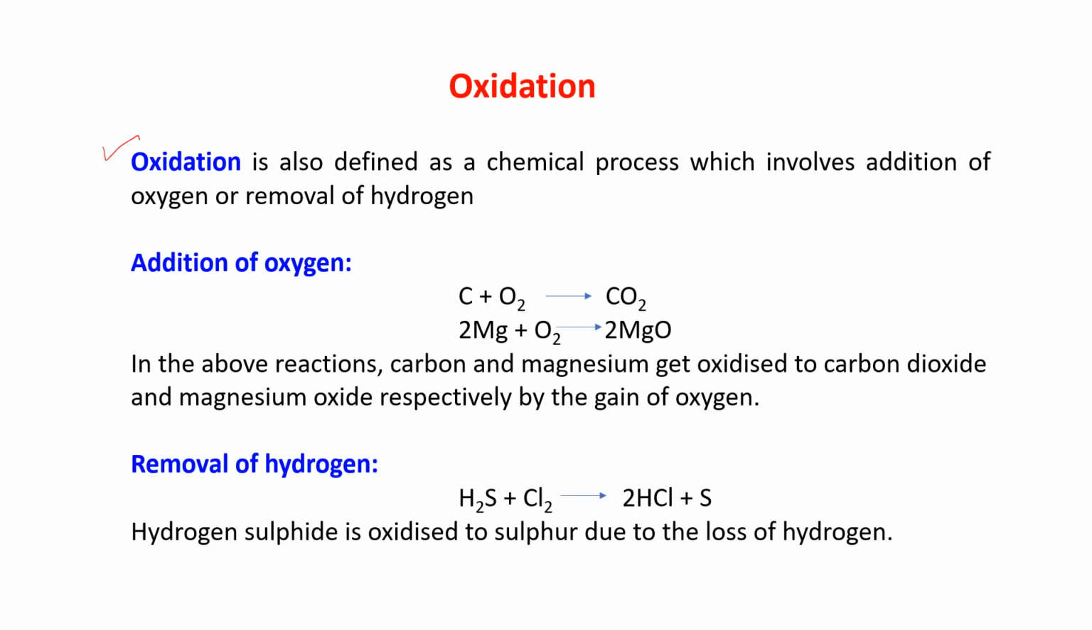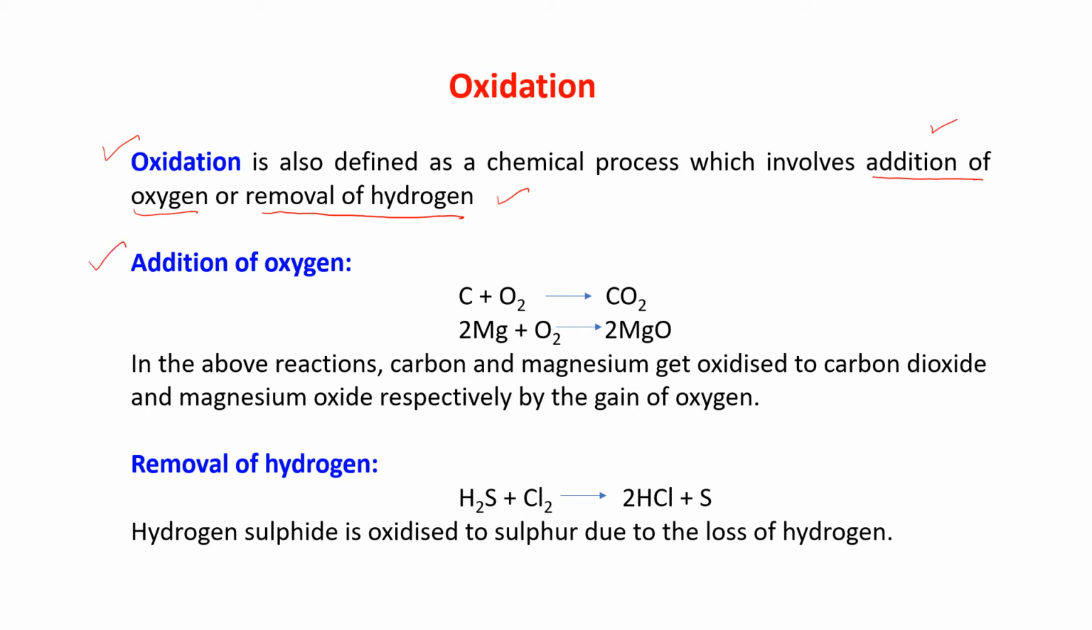Oxidation is also defined as a chemical process which involves addition of oxygen or removal of hydrogen. Loss and gain of electron, that we have seen. Loss of electron is oxidation, but oxidation can also be defined as involving addition of oxygen and removal of hydrogen.